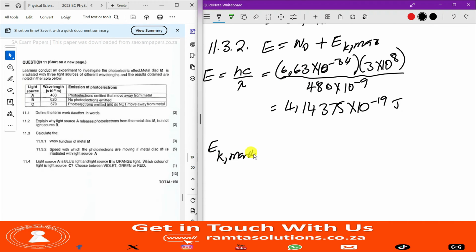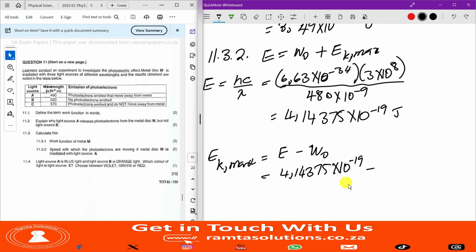maximum kinetic energy is equal to energy of the photon minus work function. Energy of the photon is 4,14375 times 10 to the negative 19 that we just calculated. And then the work function, we calculated it in 11.3.1.